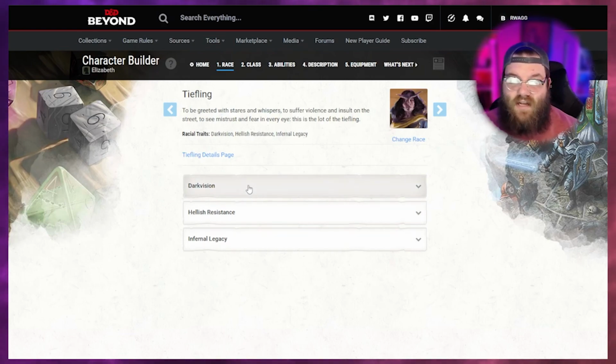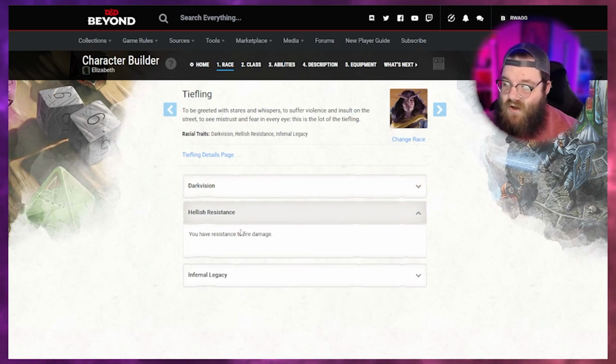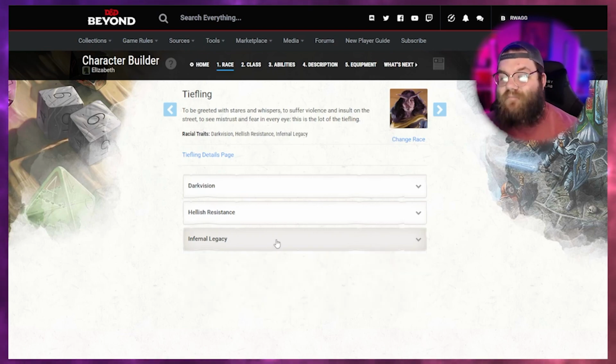So they have darkvision. And now's the point when you could probably read this. Like, oh, darkvision. Oh, they can see in the dark. That's kind of cool. Hellish resistance. Oh, resistance to fire damage. That sounds awesome. And infernal legacy. You know the thaumaturgy cantrip. When you reach 3rd level, you can cast the hellish rebuke spell. So there's stuff there, right? There's abilities you get from choosing your race.